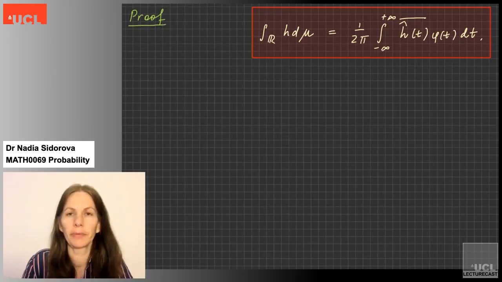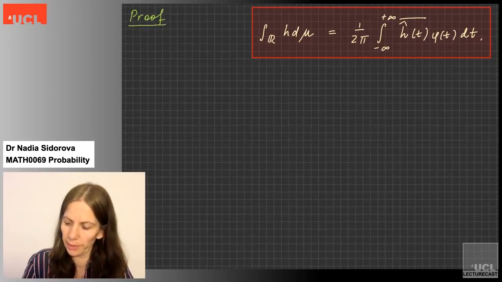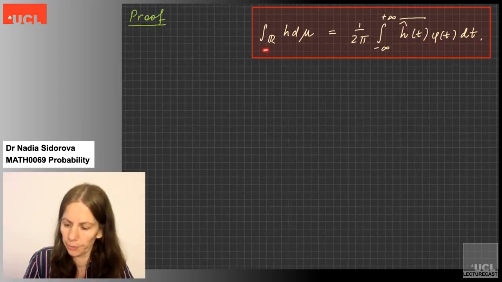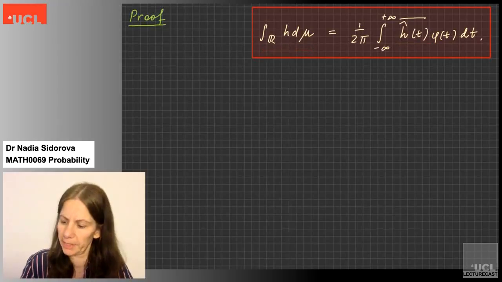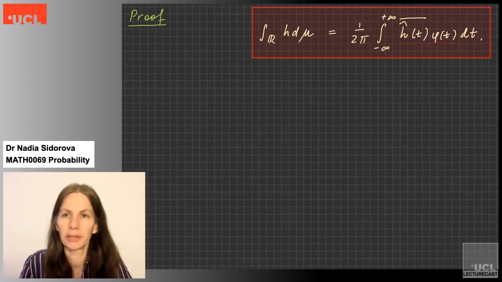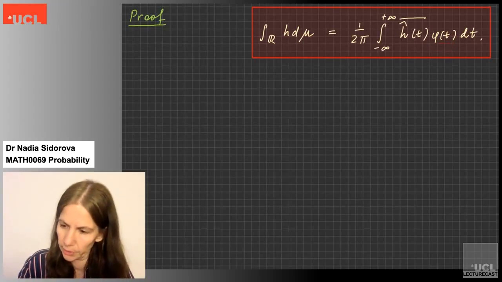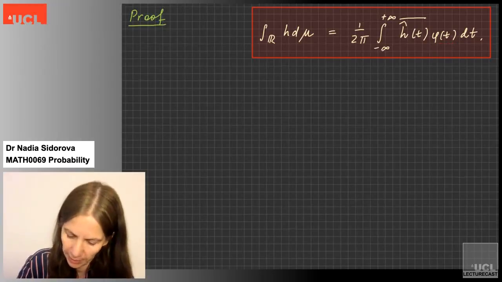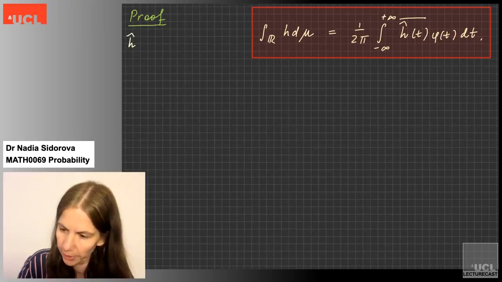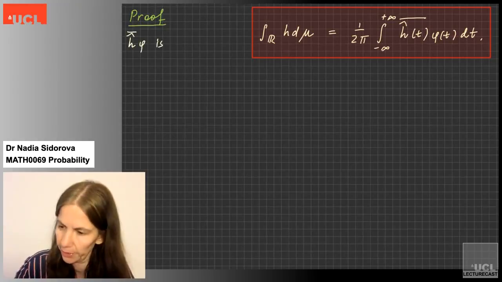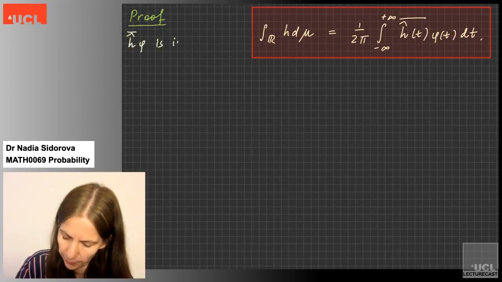First, we actually need to explain why the expression on the right-hand side is integrable at all. We know this integral makes sense, but why does this one? This is because the function phi is bounded by 1. So let me start by saying I'm trying to prove that h Fourier transform complex conjugated times phi is integrable with respect to dt.